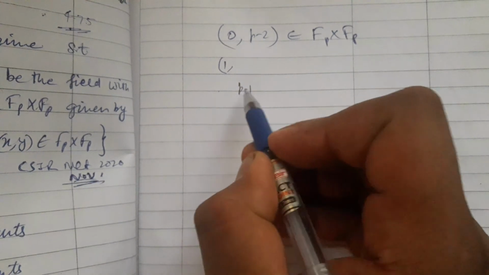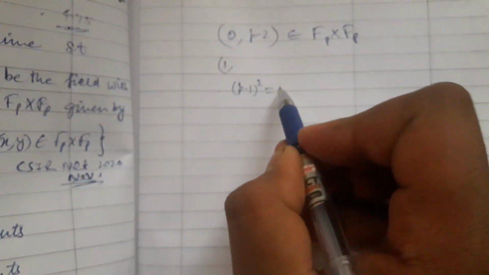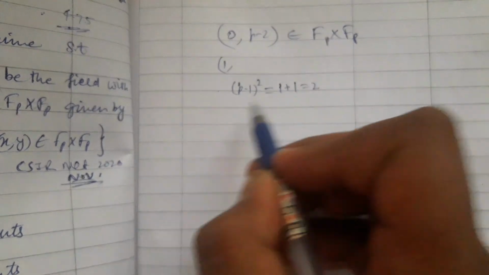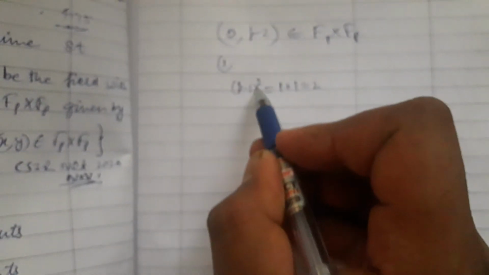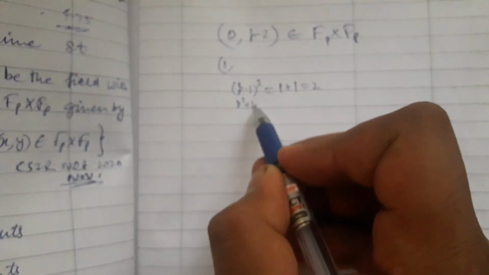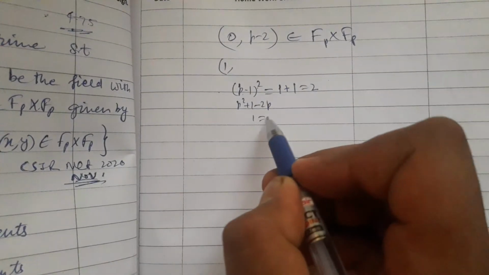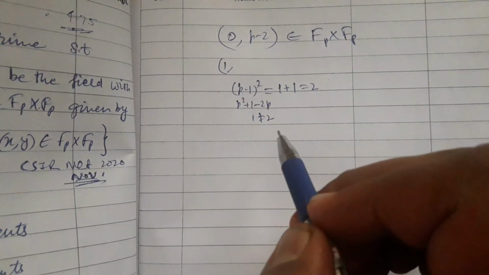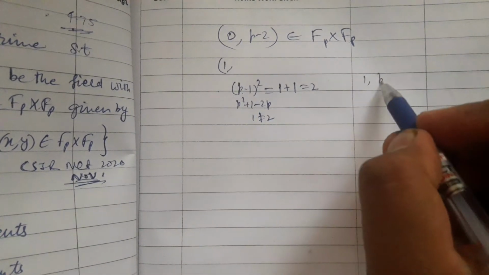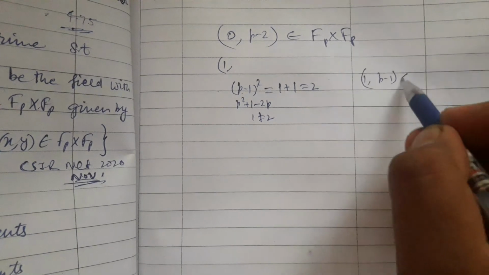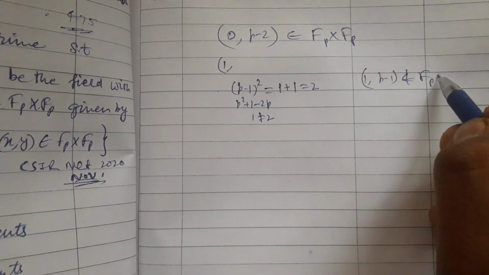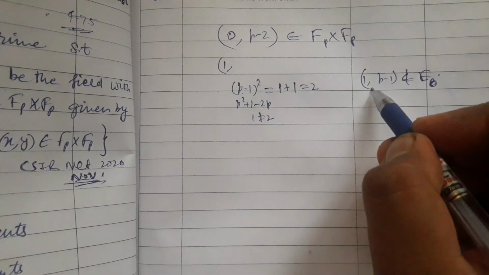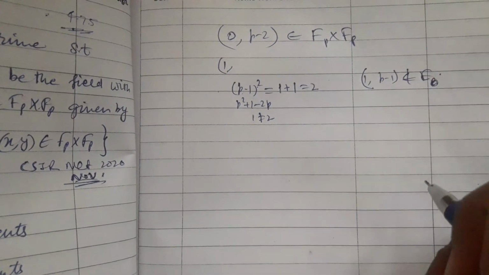Since y squared equals x cubed plus 1, x is 1 here, so 1 plus 1 equals 2. Now check whether this becomes 2 or not, but this doesn't become 2. So (1, p minus 1) is also not an element. Okay, (1, p minus 1) does not belong to E. Although it is an element of Fp cross Fp, it fails to be an element of E.